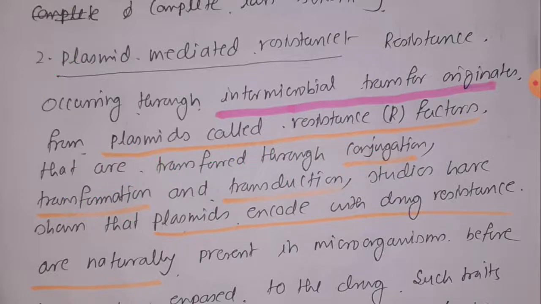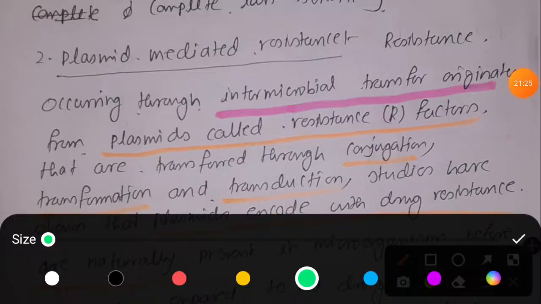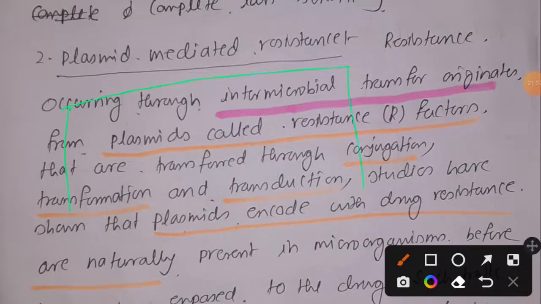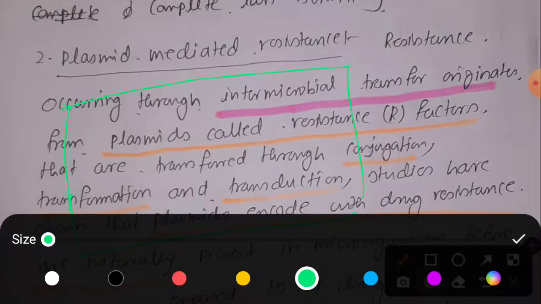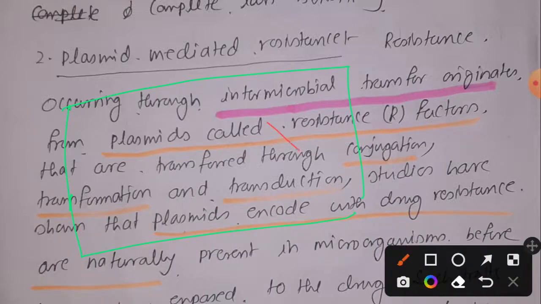Now as this resistance plasmid is inside the bacteria, when you try to kill the bacteria by using the antibiotic whose resistance gene is present inside that plasmid, then the bacteria will not die, right? Because it has the resistance gene to fight against that particular antibiotic. So that is the concept of plasmid mediated resistance.